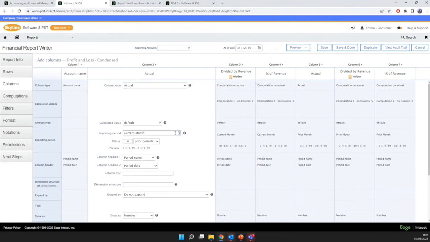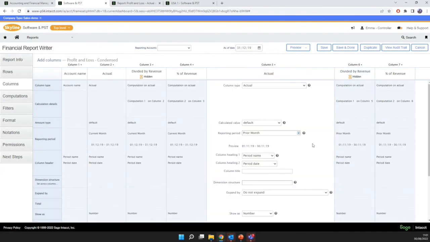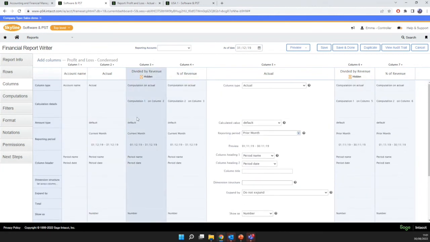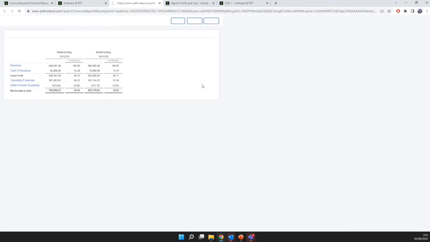So we're seeing current month and prior month on a report on here. And it's really easy to just go in and change it and add columns and break this down in a really nice user interface. Once you've got used to the system, it's much nicer than a lot of other solutions where you've got to use different numbers to do computations and things like that. It's just very graphical. And as we go through, we can go in and do live reporting as well.